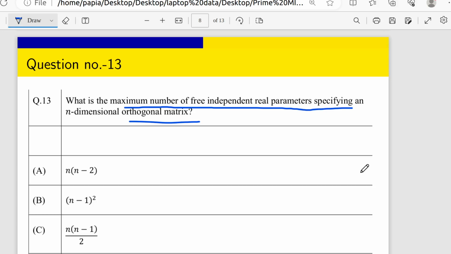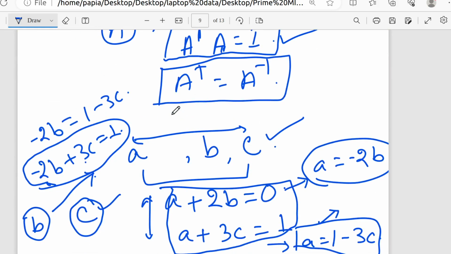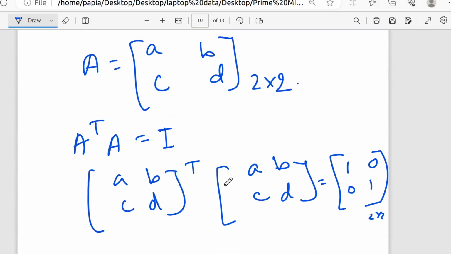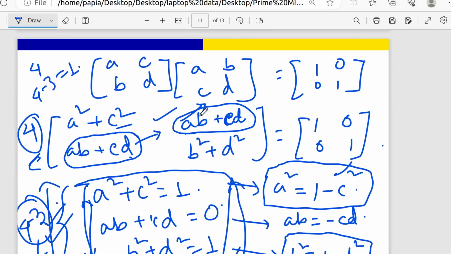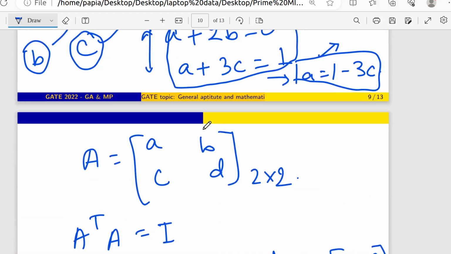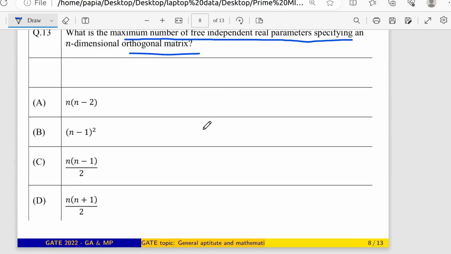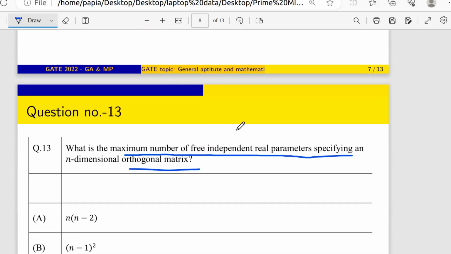Yes, it will be for all types of matrices, but there is one difference. See here, orthogonal matrix means, I told you that this should be a symmetric matrix. So symmetric means what? The off diagonal elements should be divided by 2, right? But for a Hermitian matrix, it should not be there. You understand? I was telling that we only have to find the total number of impositions. Oh yes, yes. And then subtract them from the total number of elements.